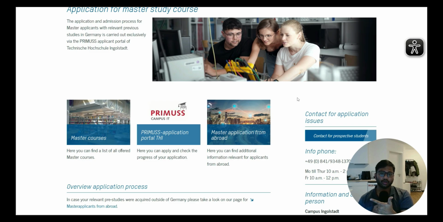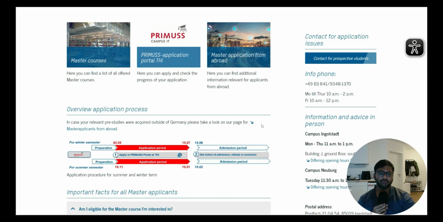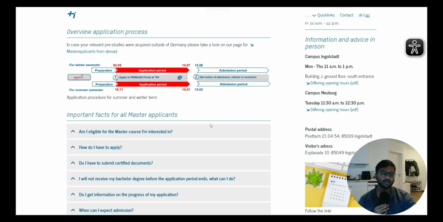Then you have to come to the Premise campus portal and apply for this particular course. So it is a two-step procedure: one is VPD and then Premise. As I told you, we will make two parts, so we will go to Uni-Assist and apply for VPD. I'll show you how to apply for VPD. Then, after getting the VPD, we come back and upload it in the application portal of Premise.